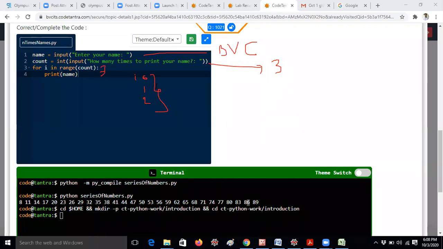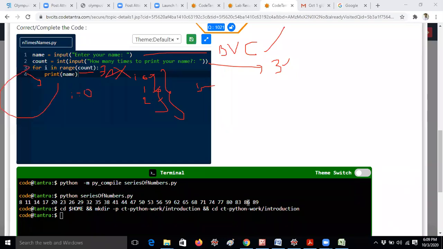You know already. Sometimes students may get confused. They think 3 means we have to give range of 4. No guys, no. If you are giving 1 comma something, then you have to give it like that. If you are giving count directly as 3, then the loop iterates 0, 1, 2. That means the for loop runs 3 times. So you just write count only. Don't get confused. The first i iterates from 0, print of name, so BVC will be printed one time.